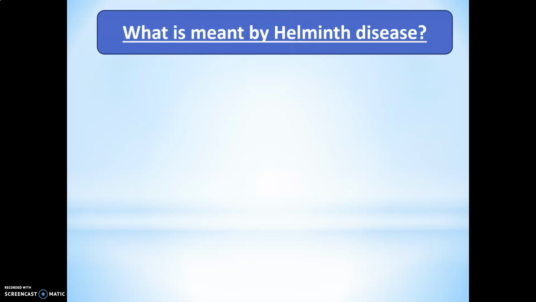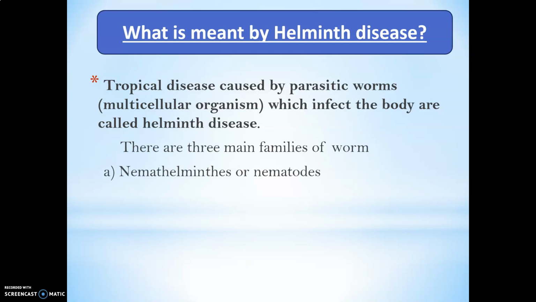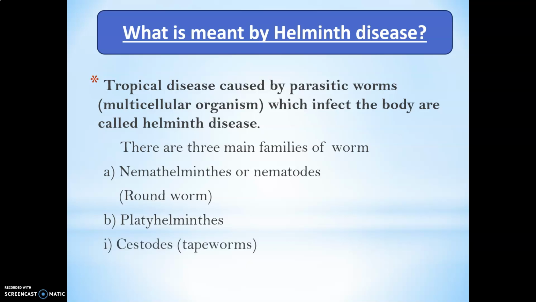So what do we mean by helminthiasis? It is a tropical disease caused by parasitic worms, which are multicellular organisms which infect the body, and it is called helminthic disease. There are three types of worms. Number one is nemathelminthes, also called nematodes, known as roundworms. Then platyhelminthes, cestodes, and trematodes.